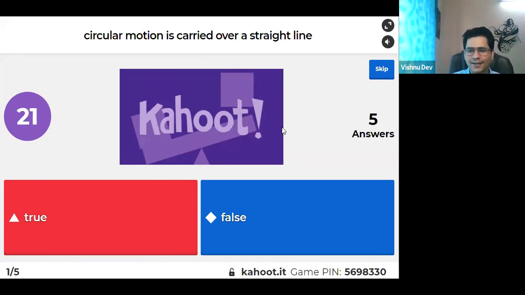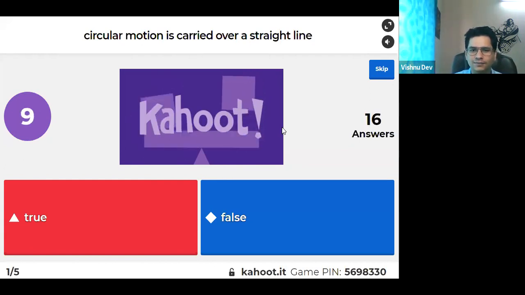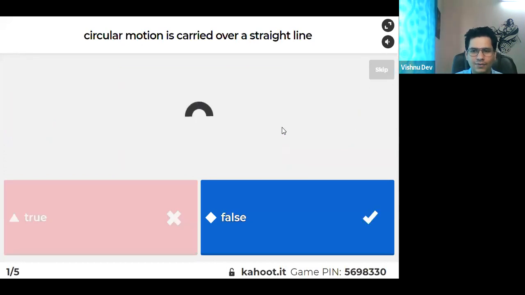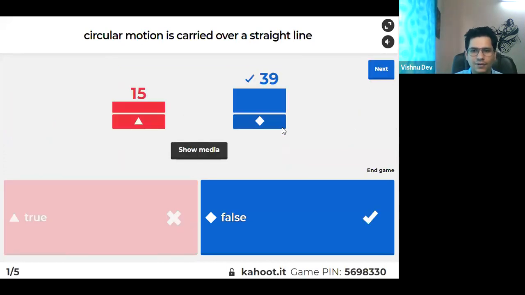So this is easy. Super easy question. Tell me. Guys, wait. 4 seconds left. 2 seconds. 1 second. Last time is up. False, na, right? Circular motion is curvilinear motion. हाँ या ना? Raise your hand. Circular motion is a curvilinear motion. Curve में होता है, straight line में नहीं होता है. That is wrong, right? False is the correct answer.